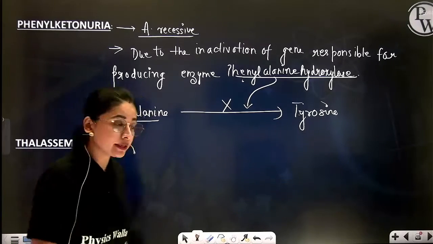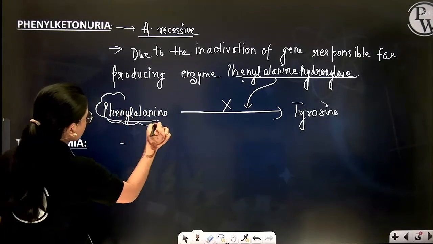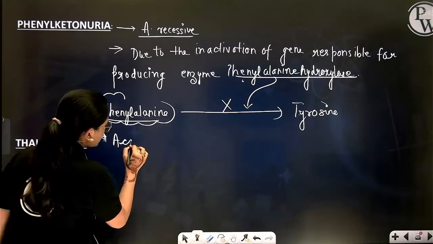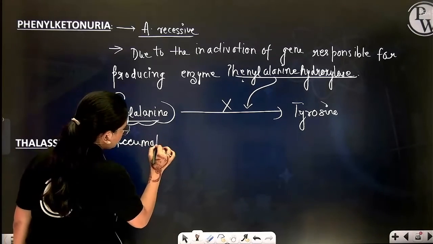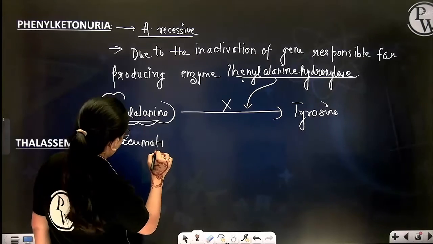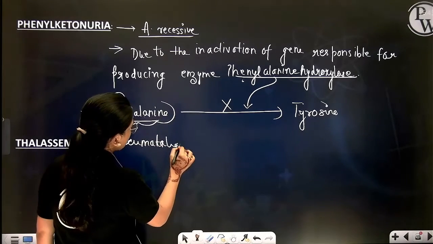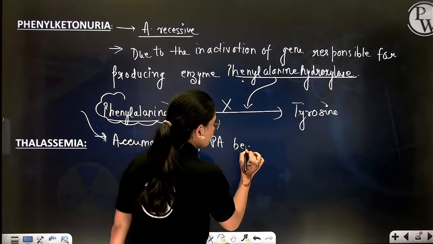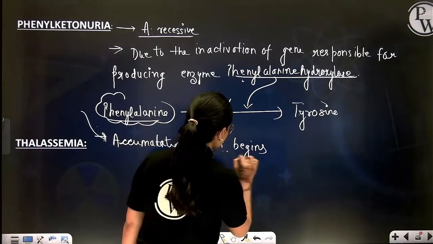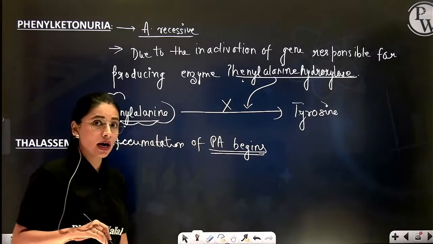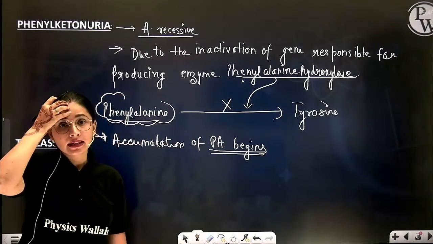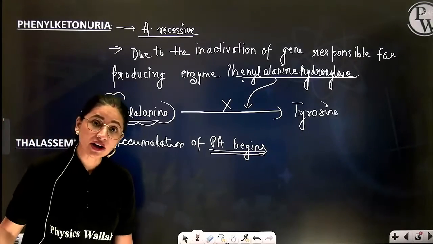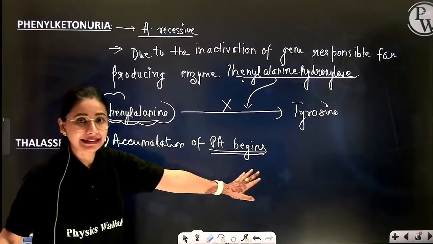Now what will happen? Accumulation of phenylalanine begins, as a result of which the brain will stop functioning due to accumulation of phenylalanine.